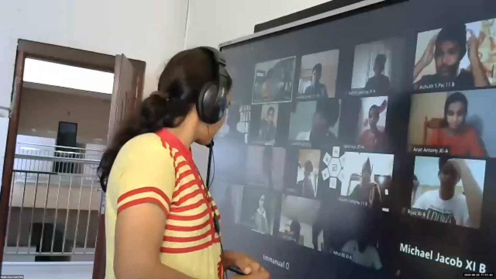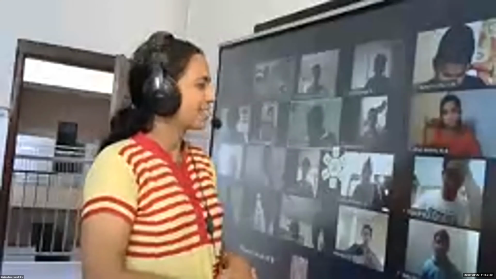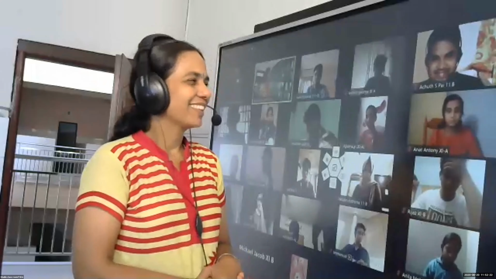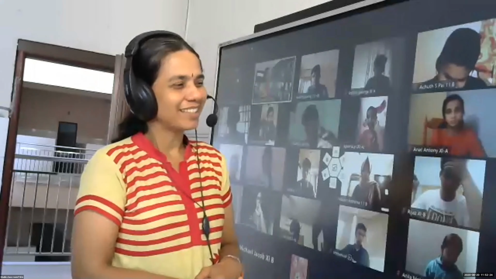Polynomial function of degree 1, we call it a linear polynomial. And what about a polynomial of degree 2, Sania? Quadratic polynomial. Then a polynomial of degree 3 we call a cubic polynomial. Graph of a quadratic polynomial is a parabola, a U-shaped curve. Graph of a linear polynomial is a straight line.